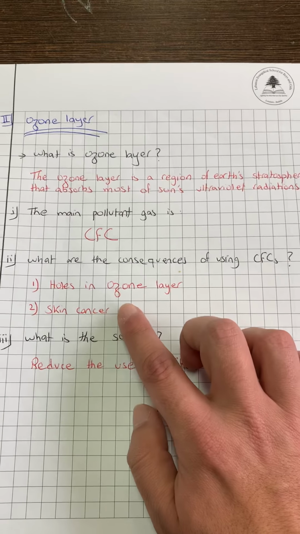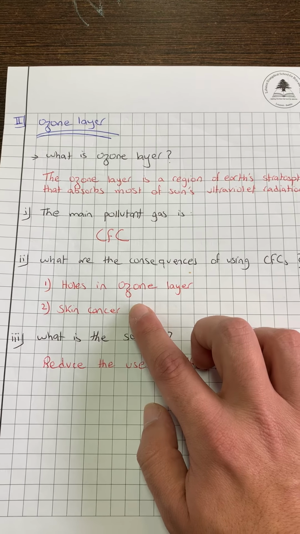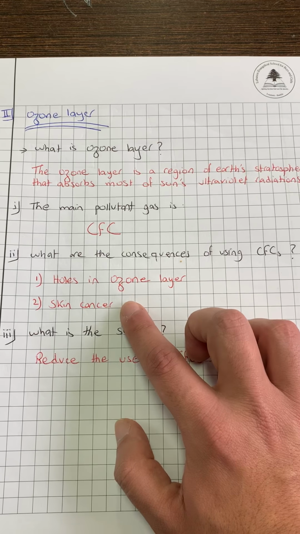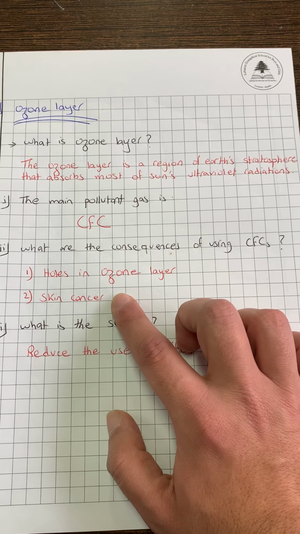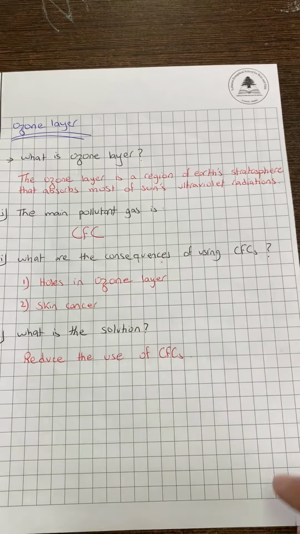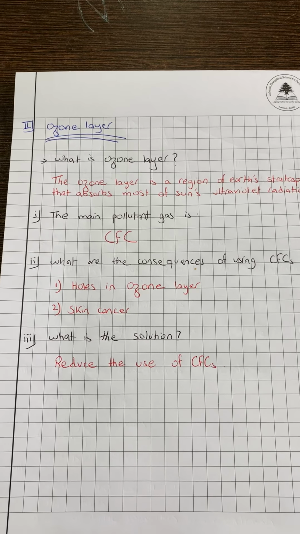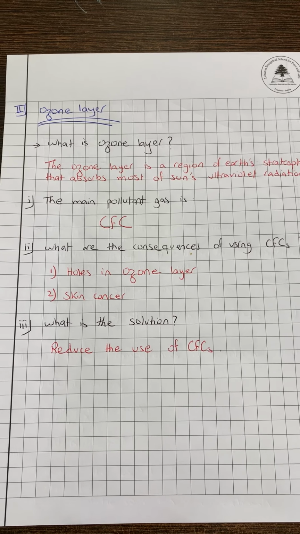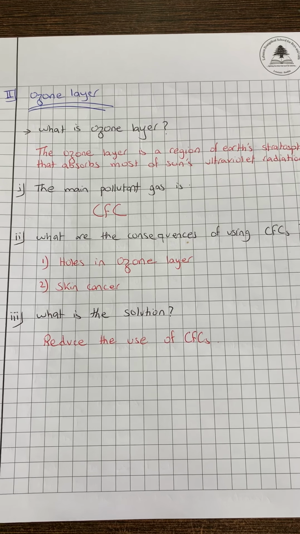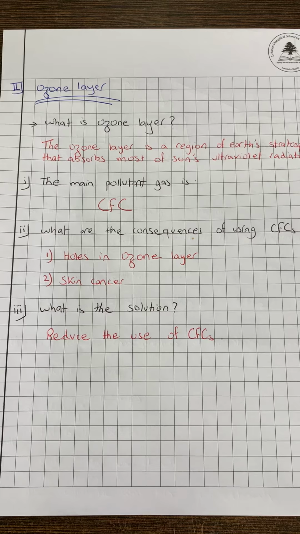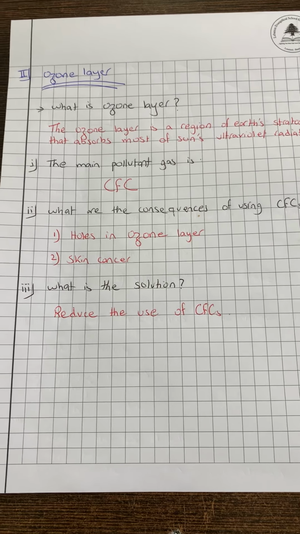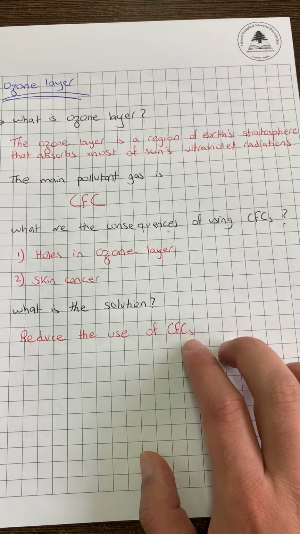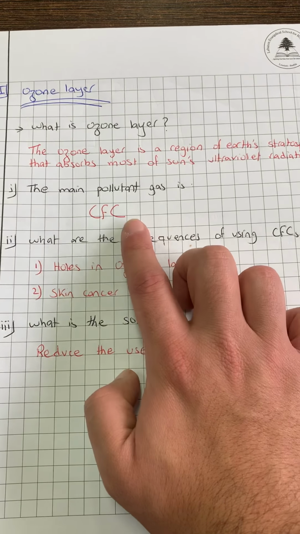And if ultraviolet radiations enter the Earth, this may cause skin cancer. And that's why when we go to the beach, we put sun cream just to limit having skin cancer. Finally, the possible solution, as expected, is to reduce the use of CFCs, reduce the use of this gas.